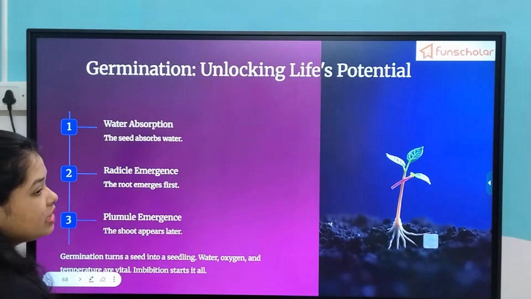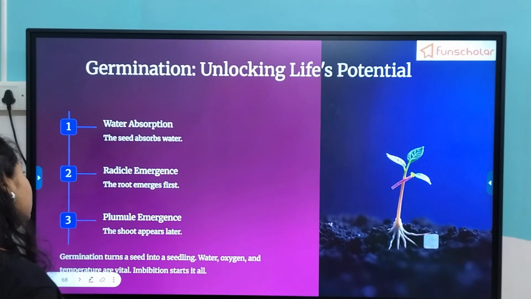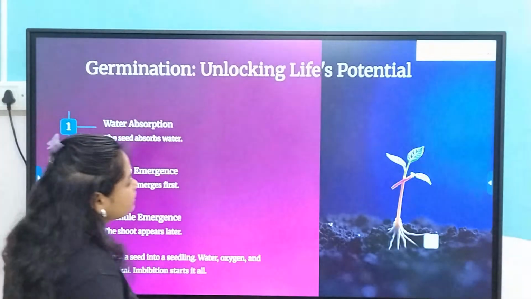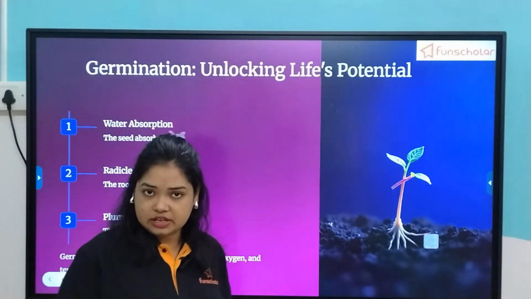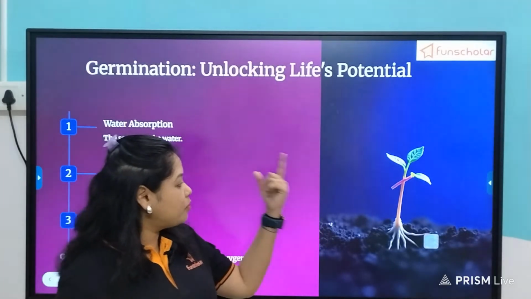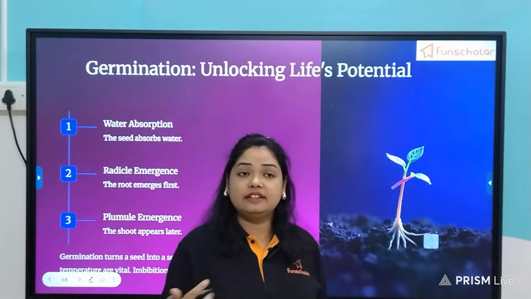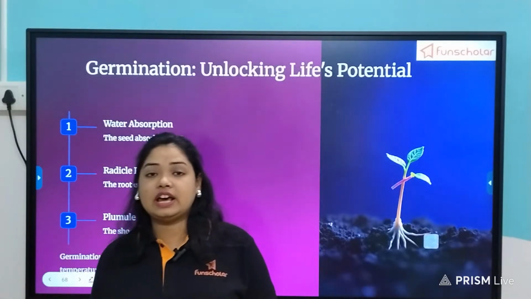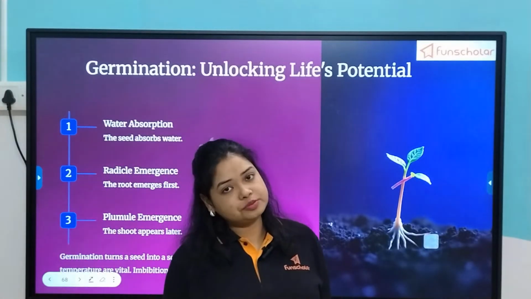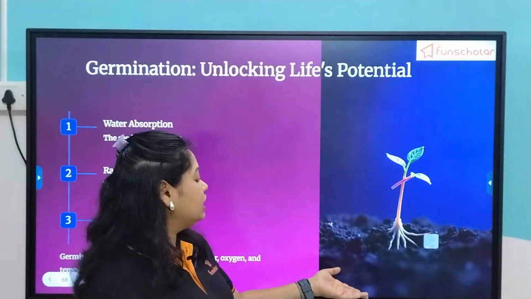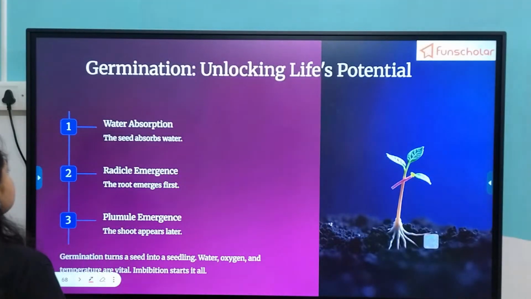So germination, you can see here, is unlocking life's potential. Why is it unlocking life's potential? Because life is contained within this embryo when it is living, right? And it has the potential to grow into a new plant or a new tree and then continue the cycle of life and give rise to the next generation of offspring. So that is actually done by the embryo which is contained within the seed.